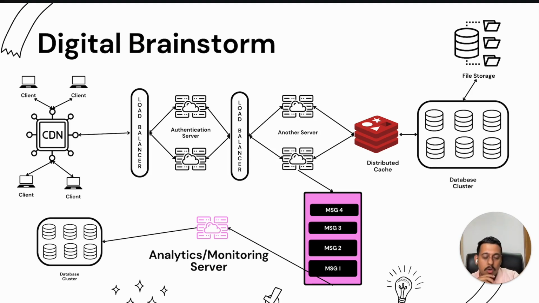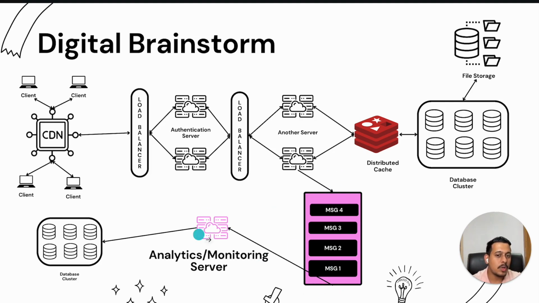Okay, let's see. So all those requests, we keep on getting those requests. Does this server need to do any extra processing on that? Sometimes it might, but generally we don't do any extra processing in this server. What we do is we dump that information quickly to this queue. So message one will come, message two will come, three will come, four will come. Now this server has limited processing power. Obviously we can scale it, but generally we keep it limited, because it's fine if we run it 24 hours, but we don't want it to get all the workload at one single point of time. So we'll create a queue.